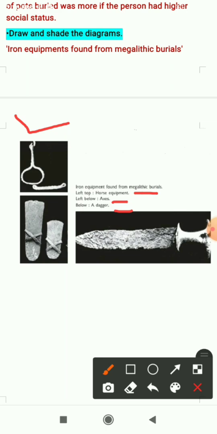So these were the question answers related to chapter 4 of history which I have explained to you. I hope everything is clear to all of you. If there is still any confusion, you can ask me on WhatsApp also.